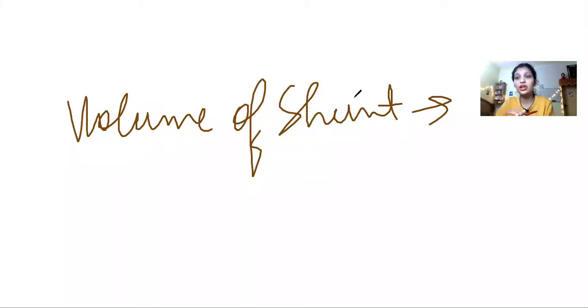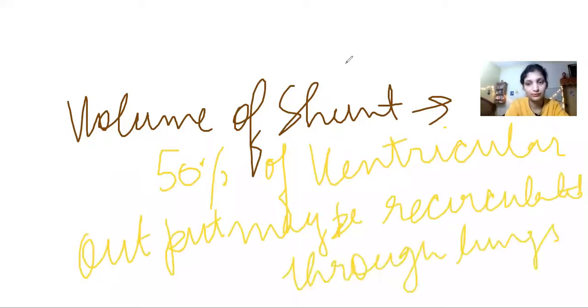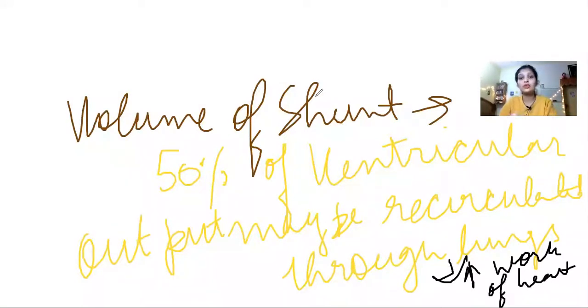Now the volume of the shunt depends on the size of the duct, of course, क्योंकि जितना बड़ा size होगा उतना ज़्यादा blood pass कर देगा. So मतलब like minimum there is 50% of ventricular redistribution into the lungs, and it increases the work of the heart. तो पीडीए से ये प्रॉब्लम होती है कि it generally increases the work of the heart. So 50% of ventricular output may be recirculated through the lungs, and it increases the work of the heart.